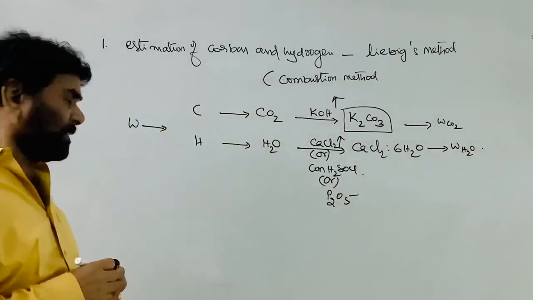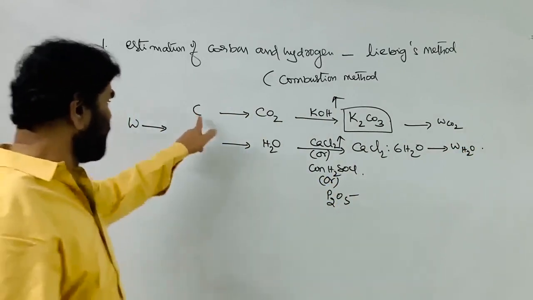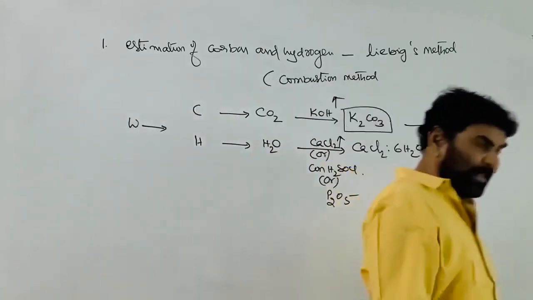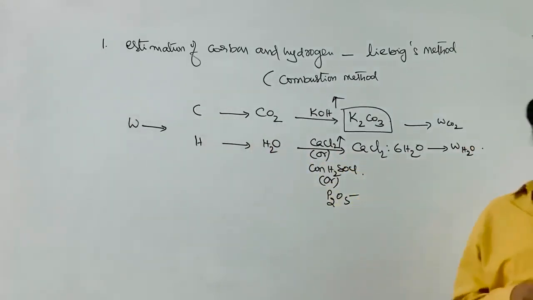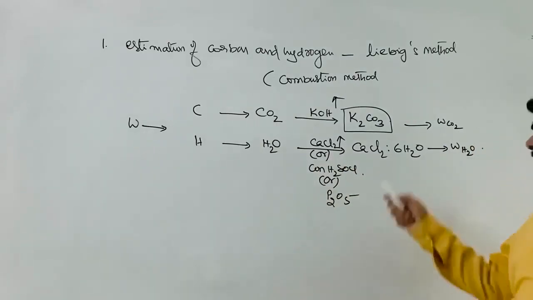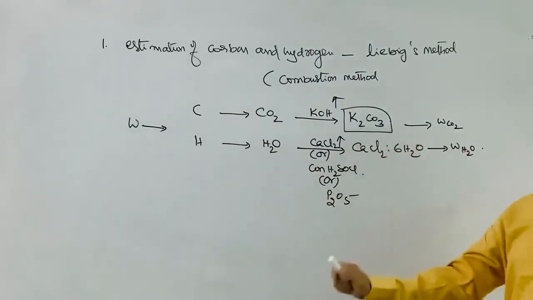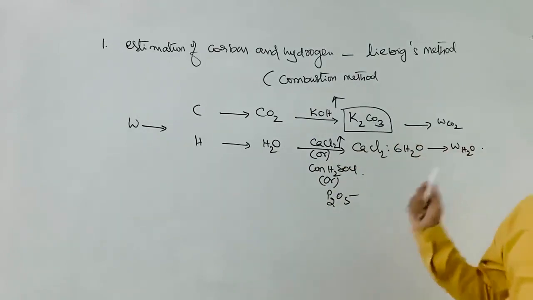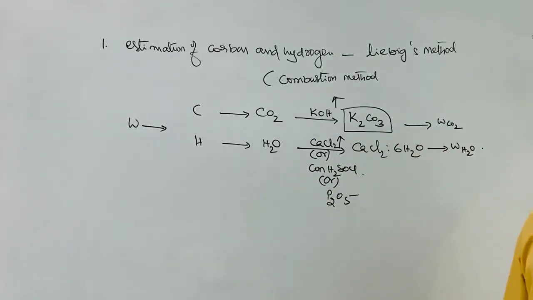So the known mass of the organic compound is burnt in the presence of excess oxygen. Carbon is converted into carbon dioxide and hydrogen is converted into H2O. During the experiment, the entire organic compound is completely burnt in the presence of oxygen.